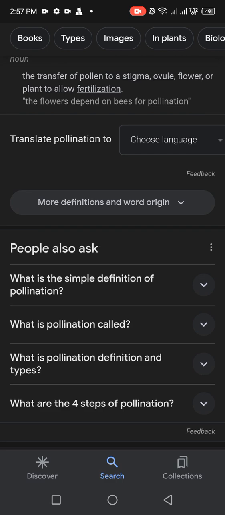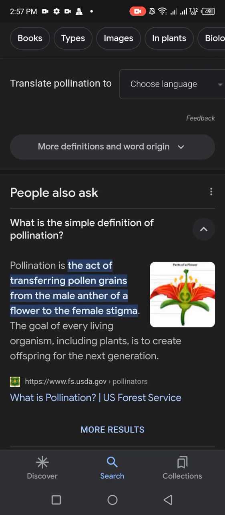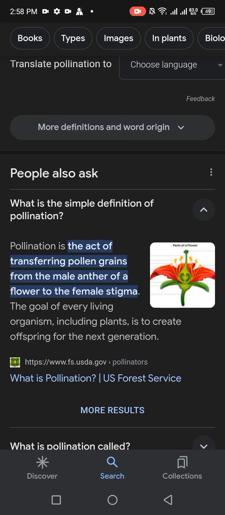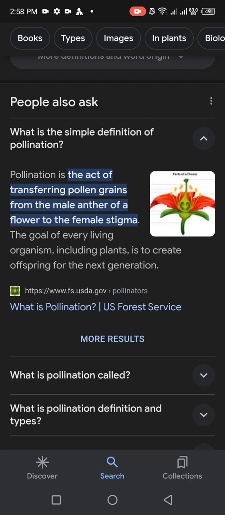उसके बाद आता है what is the simple definition of pollination. Pollination is the act of transferring pollen grains from the male anther of a flower to the female stigma. The goal of every living organism, including plants, is to create offspring for the next generation.